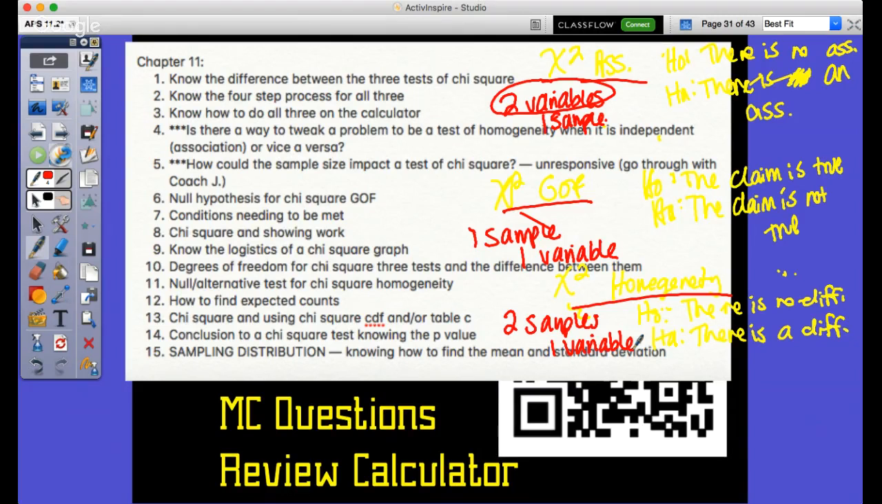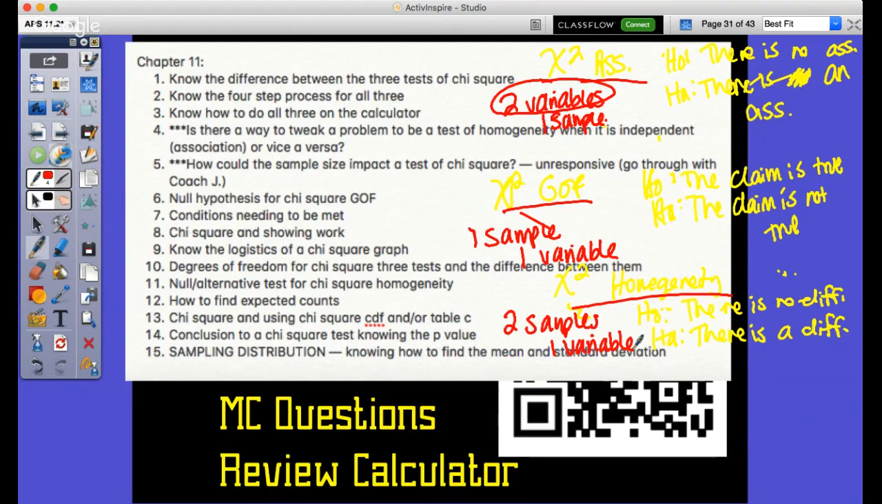How could the sample size impact the test of chi-squared? Okay. Sample size. Does it matter which chi-squared?